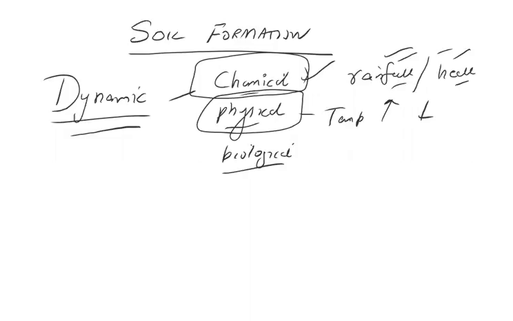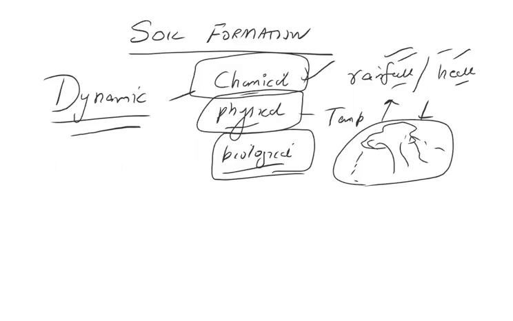The third is biological. Plants' leaves are shed, animals die and decay, and then they get decomposed. There are many biological activities going on. Hence, it is dynamic in nature.